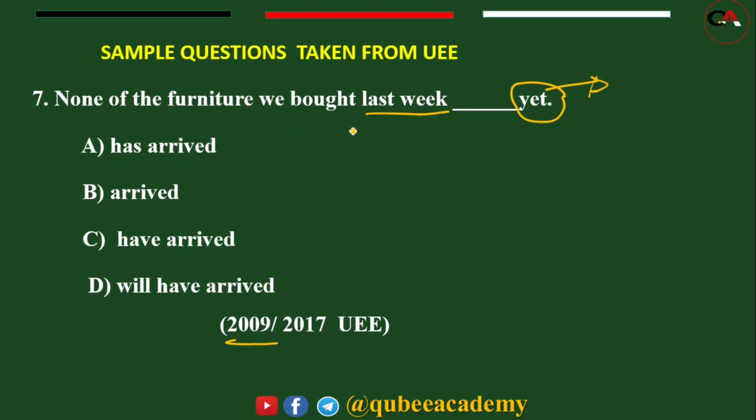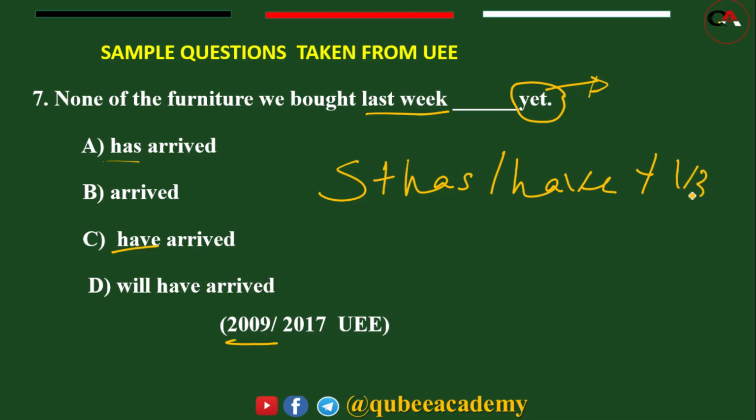So what do we use here, can we say has or have? Because the formula for present perfect is subject plus has or have plus verb 3. Don't forget this. Then when yet is given, it is an indicator of present perfect. So we have to choose from has or have plus verb 3.